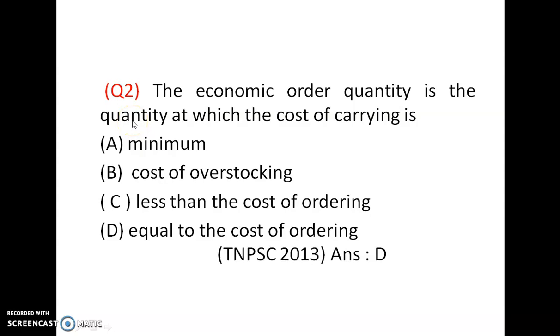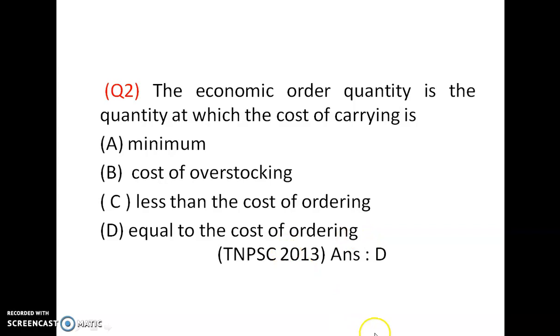Next question. The economic order quantity is a quantity at which the cost of carrying is minimum. Options: A. Minimum, B. Cost of overstocking, C. Less than the cost of ordering, D. Equal to the cost of ordering. The cost of carrying is C1, the inventory carrying cost. C1 is equal to C3, the cost of ordering. The answer is D. Economic order quantity is the quantity at which C1 is equal to C3.